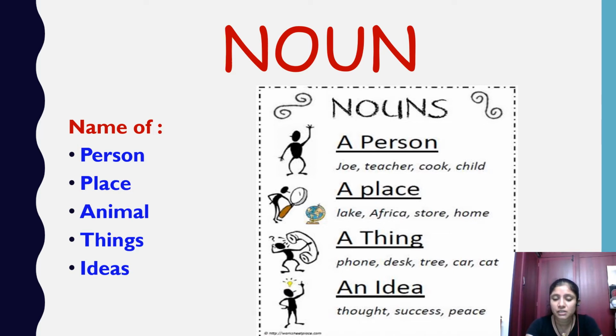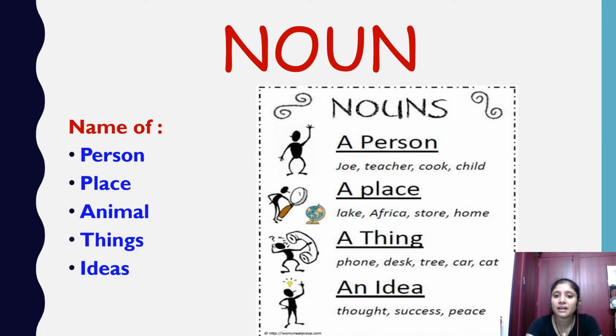Now let us check the first example. Under person, I have specified names like Joe, teacher, cook, child. These are the different names that we specify a person with, right? Next, a place: lake, Africa, store, home. These are all places. Things: phone, desk, tree, car.